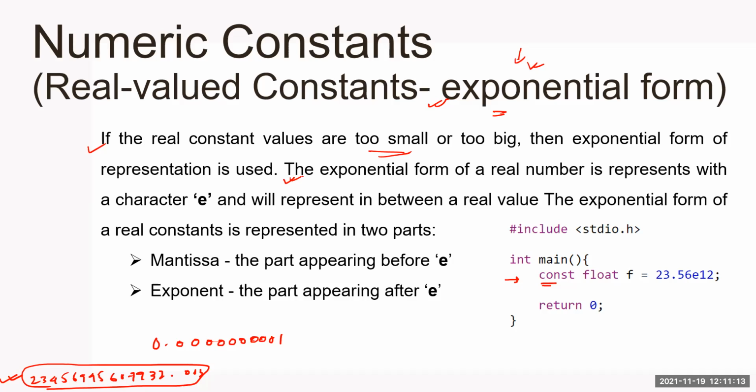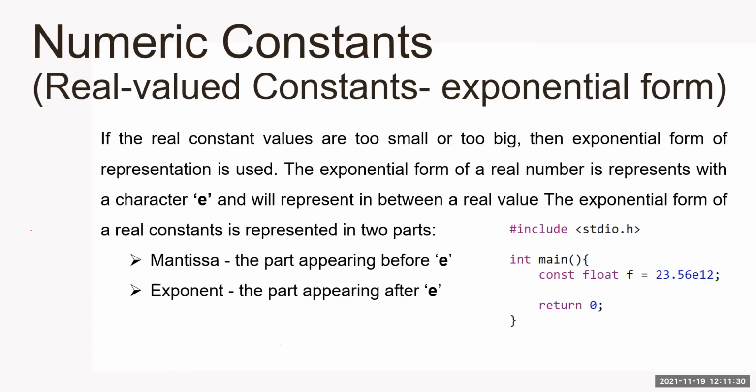The exponential form of a real number is represented with the character e. E represents exponential form, and it is placed in between a real value. What does in between a real value mean? Let me write, suppose, 2.39e. Yes, see, e is in between. The exponential form of a real constant is represented in two parts. One part is known as the mantissa, another part is called the exponent.